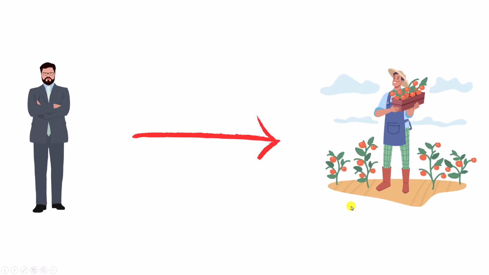For that, you will need to know where the farmer is, which farmer is good, which farmer grows good tomatoes, which farmer gives you the best rate, and so on. And if you can do that, you can directly go to a farmer and buy tomatoes from him.